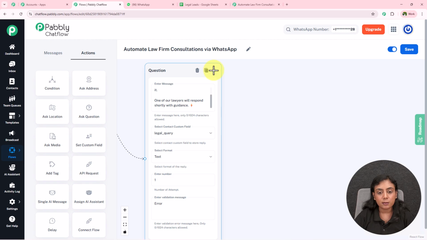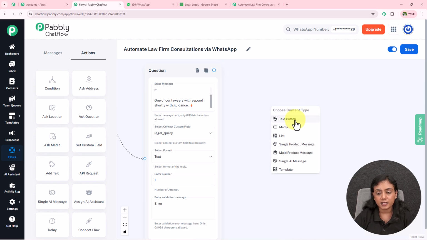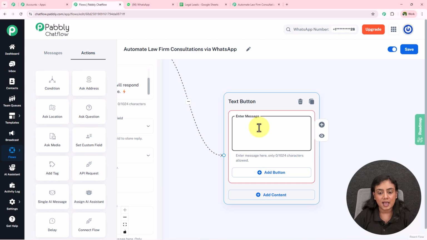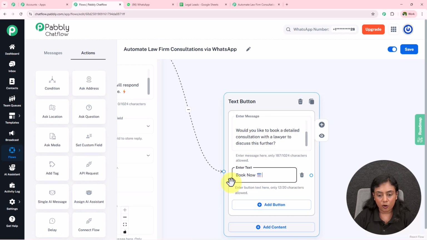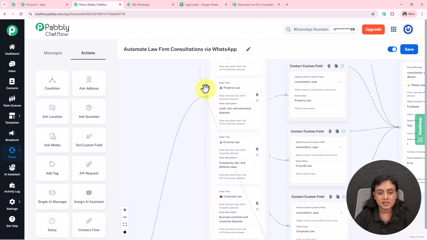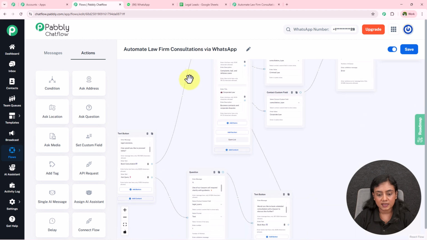For that, simply I'm going to drag this point, drop it in this field, content type is going to be text plus button, and for the message over here I'm going to give it as: Thank you for sharing your query. Our team at Legal Advisors will carefully review it. Would you like to book a detailed consultation with a lawyer to discuss this further? I'm going to add a button of book now right over here and simply connect this book now with this list right here. Okay, so that directly this lead is going to be forwarded for booking the consultation.